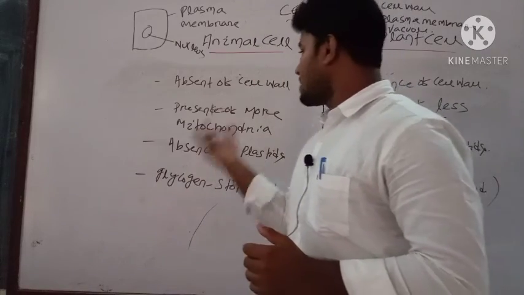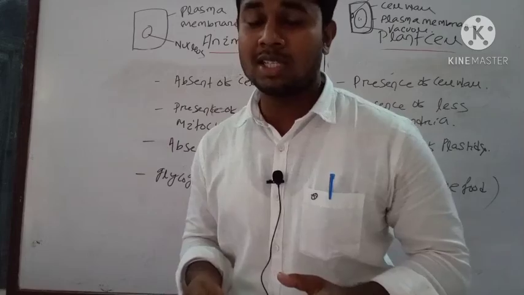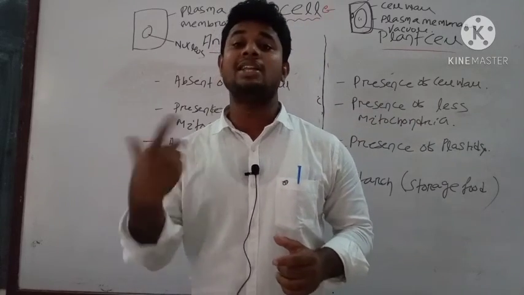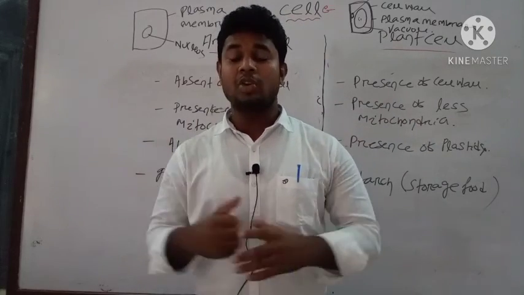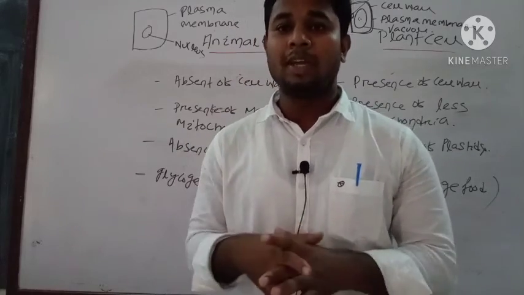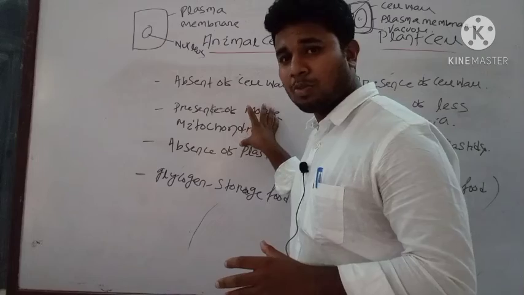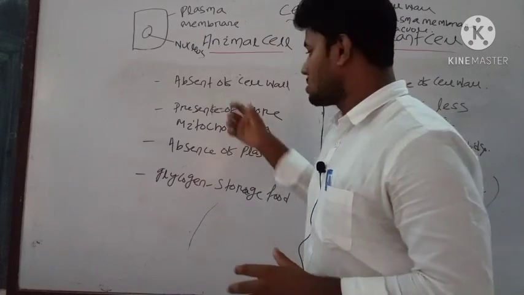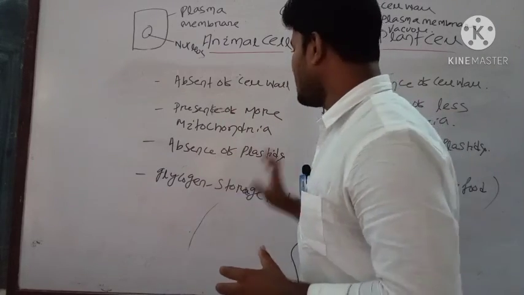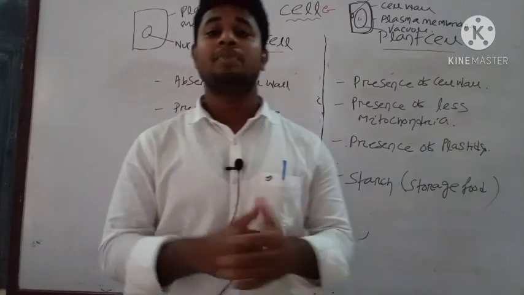Next is the presence of more mitochondria in animal cells. Why is more mitochondria present? Because they require more energy. Why do they require more energy? Because they do more metabolic activity. They are moving, but plant cells are not moving. That's why there is more mitochondria in the animal cell. Then there is absence of plastids in animal cells, but plant cells have plastids.